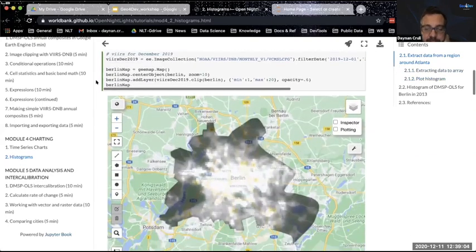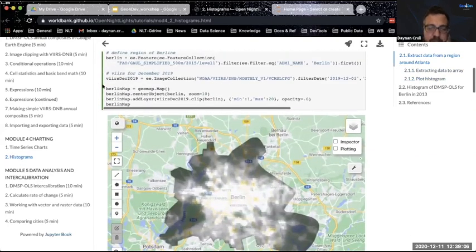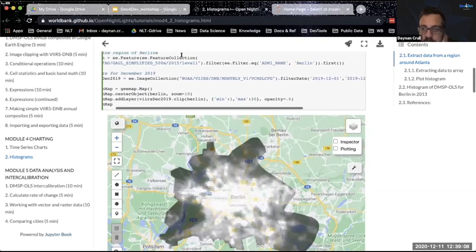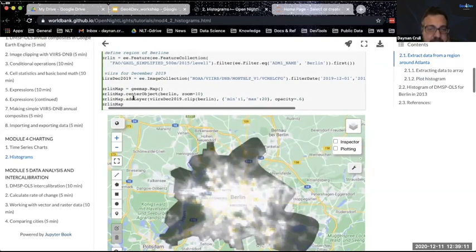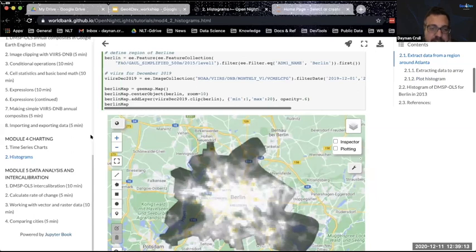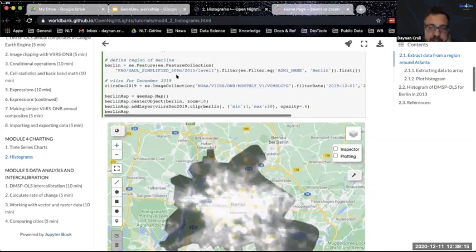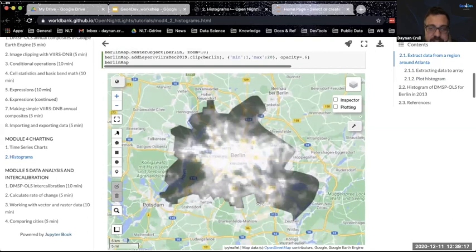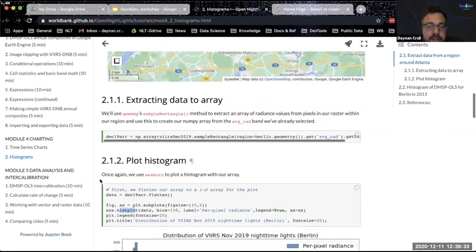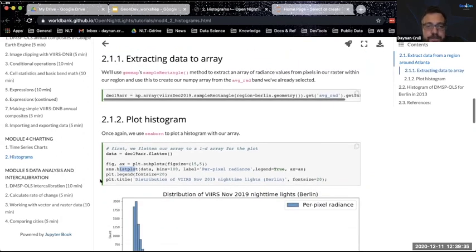So if we're looking at Berlin, here we have VIIRS data for December 2019, and we are looking at the extent that we've defined here as Berlin. You can see there is obviously some spatial structure here around the city itself. You can even see it followed in the road network patterns here. You have dark patches where you have river, forest, undeveloped land, probably. And as we've done before, you want to extract this.